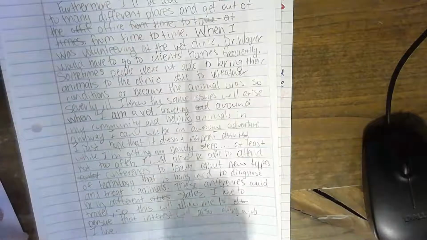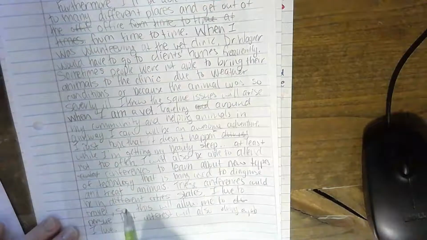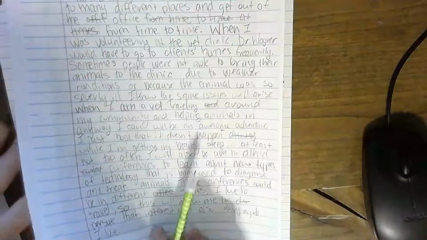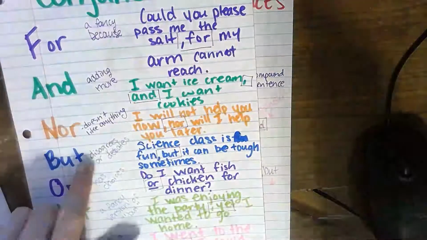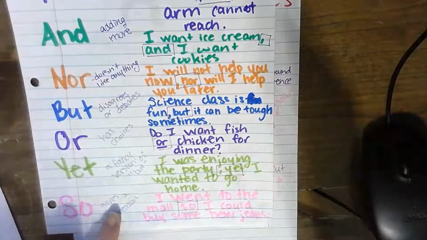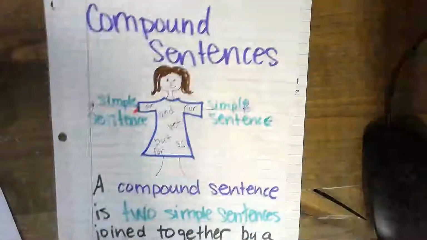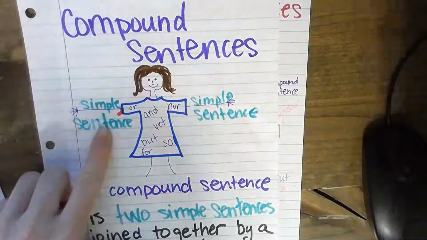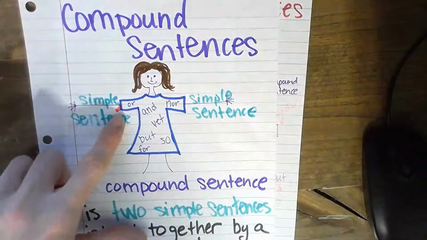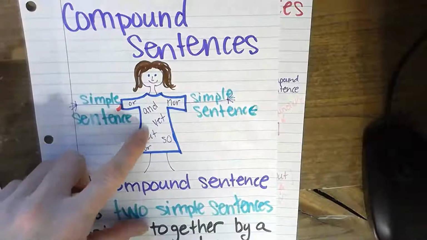And I'm going to talk about that last sentence there because I used comma so. And that's what we use when we're doing, remember, a compound sentence. I'm using a conjunction, so, to give a reason, and so I'm going to need to include a comma because I have a compound sentence. So I have a simple sentence on one side, a simple sentence on the other. I combine them with a comma and so.